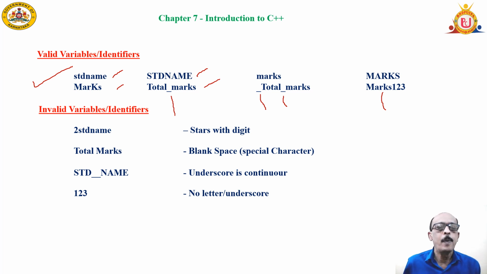Invalid variables can be, see, one invalid variable. I told you earlier, it should start with a letter or an underscore, but it is starting with a number or a digit. Okay, there are blank spaces used in this. And the underscore is continuously used here. 1, 2, 3, no letters in this. Because of all this, these become invalid variables. We need to follow the rules for framing the variables when we are constructing a program.